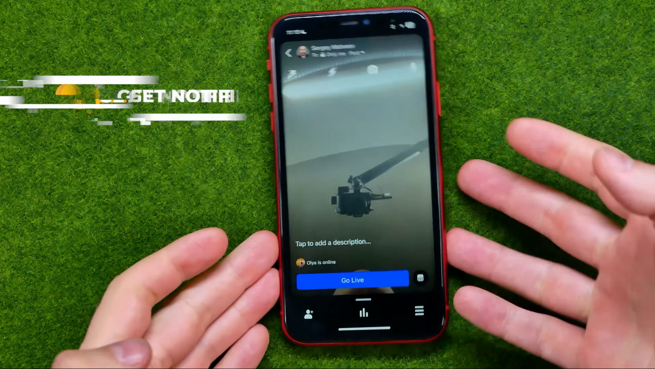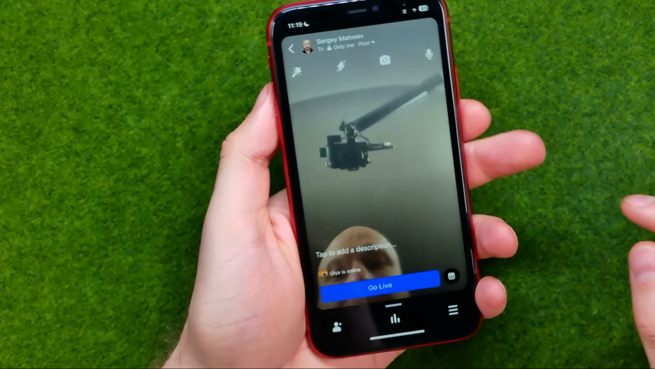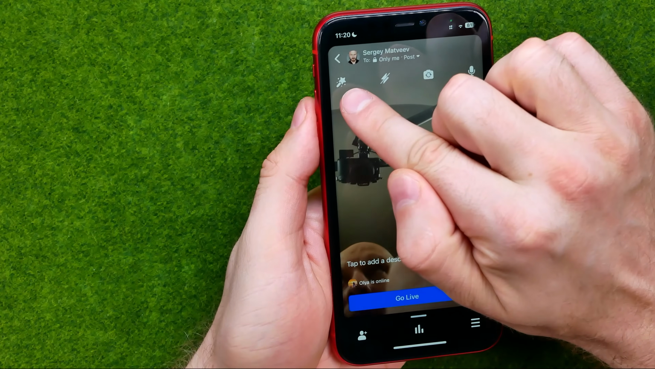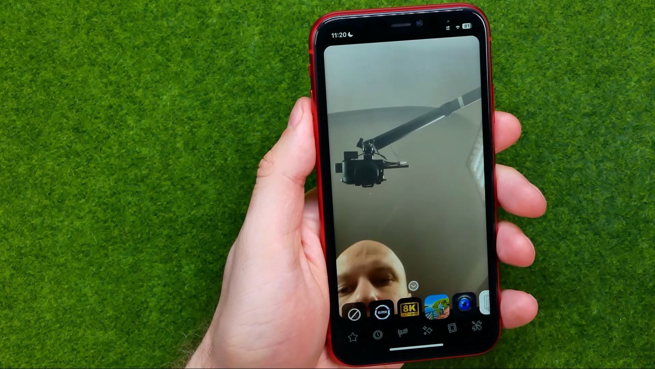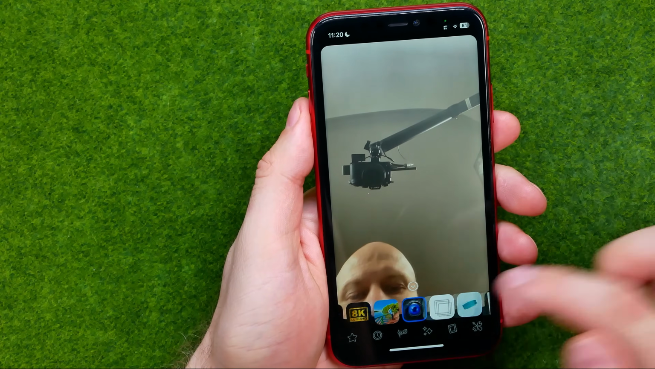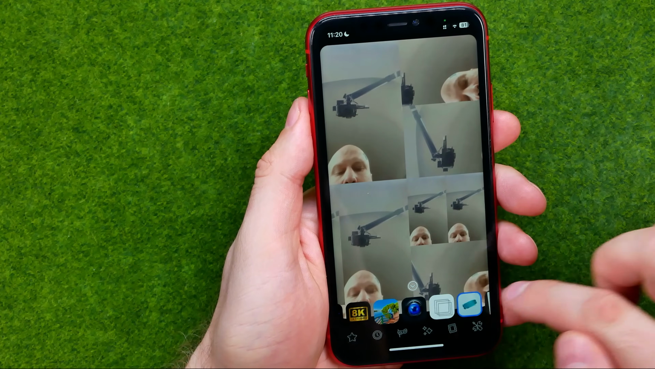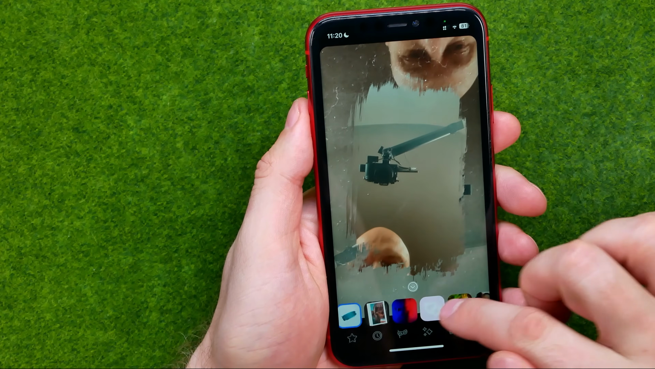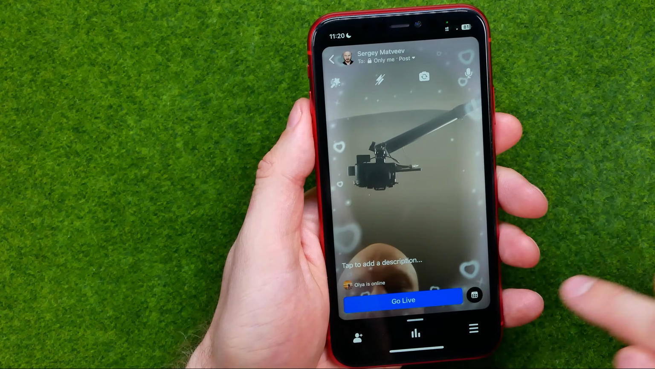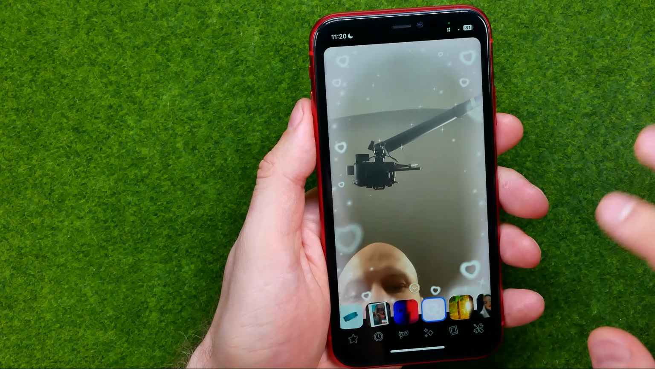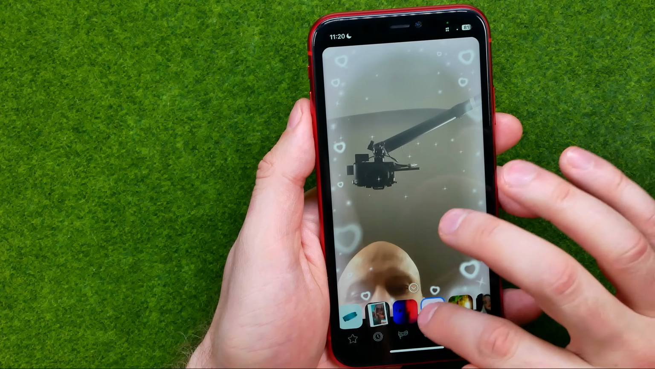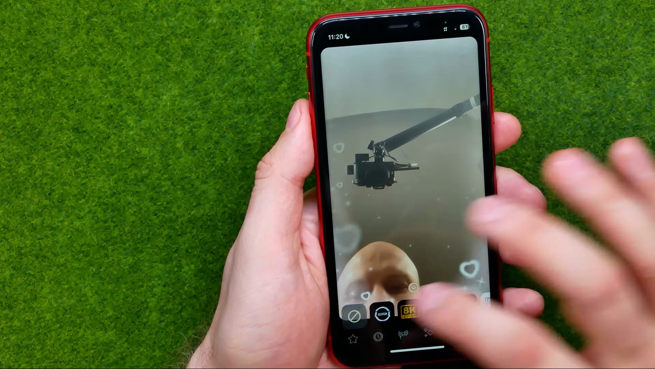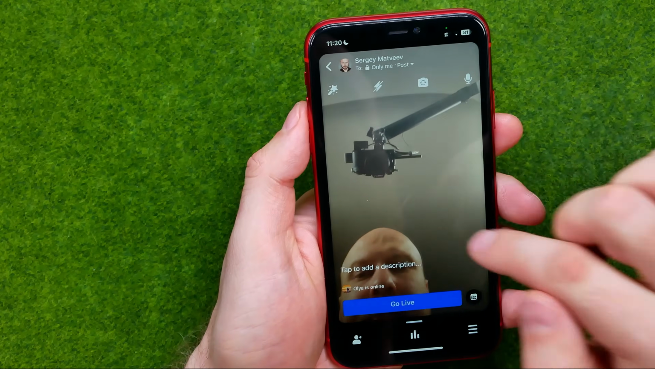First off, we can add some effect to our reel by hitting at that sign. We can choose any effect, any filter in this way. Also from here we can cancel it if we tap at that icon.